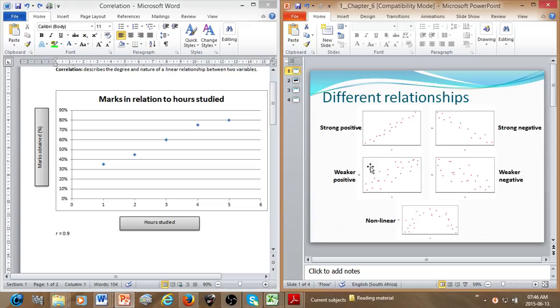are along the line. So for example, over here, a weaker positive linear relationship, can you see we can still draw a line through and it's progressing upwards, but the variables are not that concentrated towards the line. So therefore it's not a strong positive linear relationship, and in such a case the correlation coefficient would be equal to about, I'd say, 0.5, whereas in this case it's about 0.9. So now moving on to the negative linear relationship.